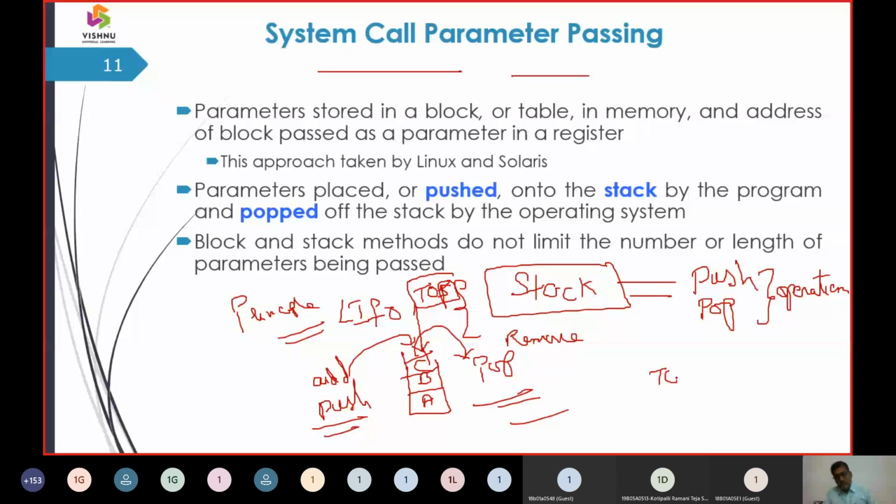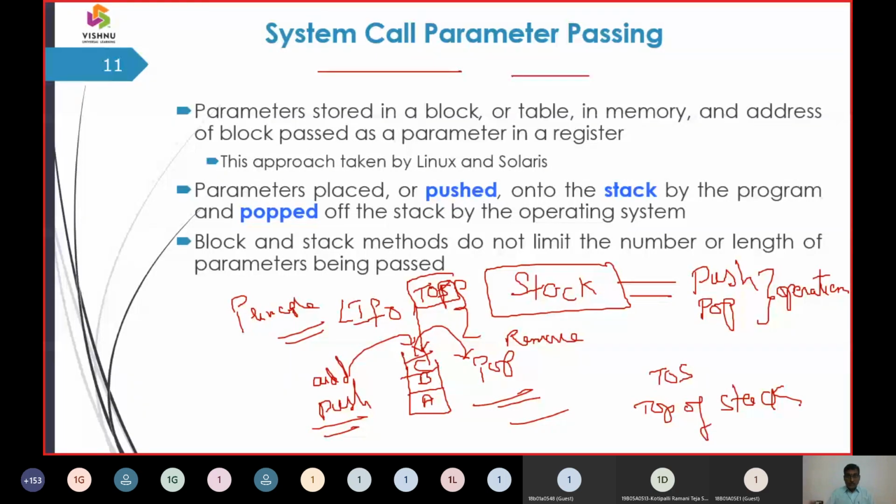So the first thing we called call by value. The second thing we called call by address, call by reference. One we demonstrated using the ampersand, another using pointer variables, that is the asterisk. And the third way of demonstrating system calls working is via the stack operation. The primitives of a stack operation are the push operation and the pop operation. In push, we insert the elements. In pop, we remove the elements.